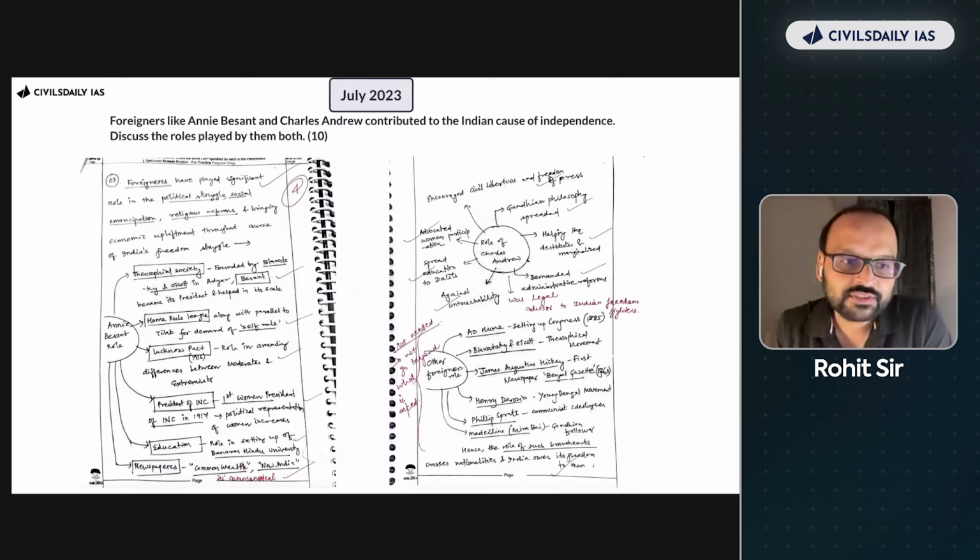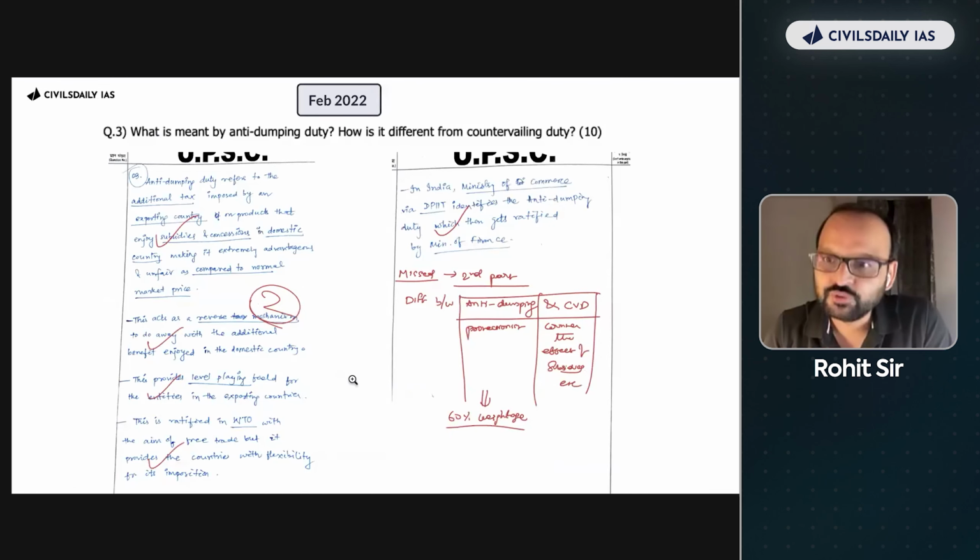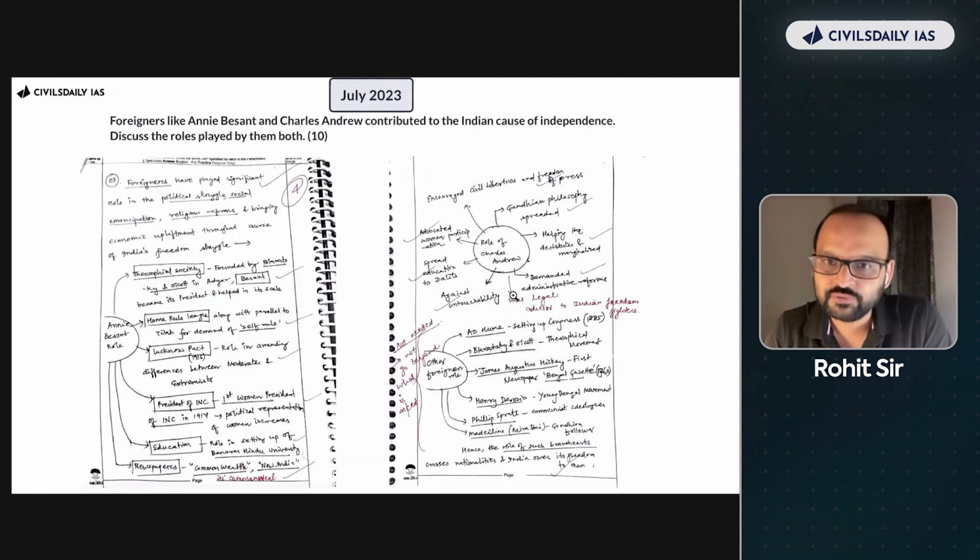And I am trying to tell you, this is not magic. This is the same guy who wrote this answer one year later, the same guy who wrote this answer while he was in a job. He figured out his own 5-hour module, but it was anchored by the mentor. So mentor बताता था कि boss तेरे weekly targets ही हैं. If you don't do it, you will fall behind the race.